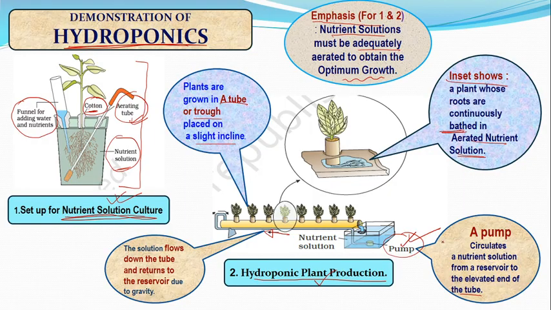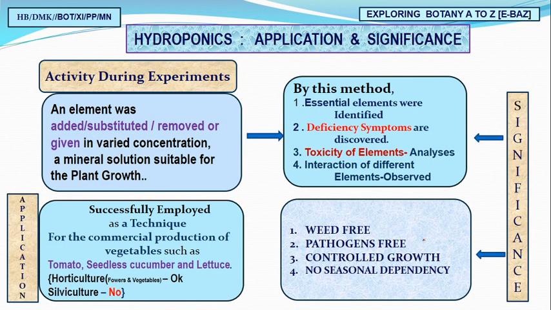Is it clear? Now, see, hydroponics application and significance. So first of all, I will talk about the activity during experiments. Why are you using hydroponics? As I told you, the main purpose was to know the important requirement, the proper concentration of the micro and macronutrients required for optimum growth.